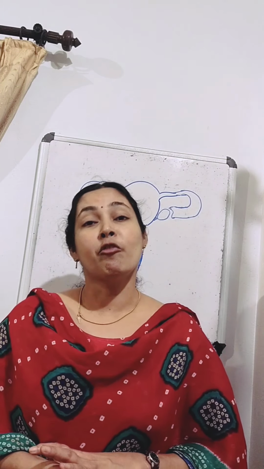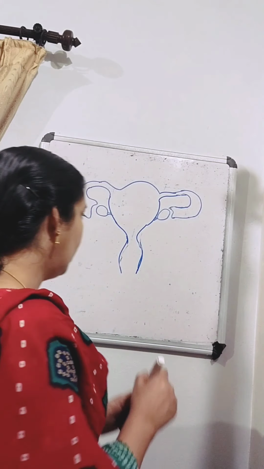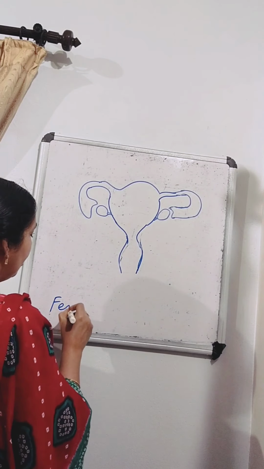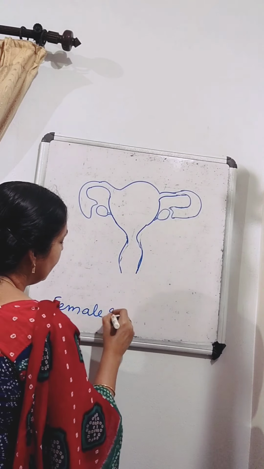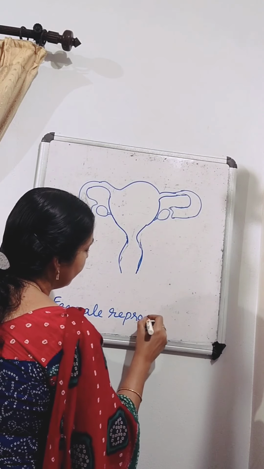The next is the female reproductive organ. So we can discuss the female reproductive organ.